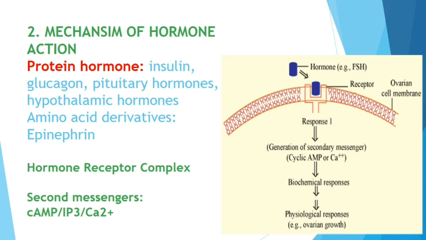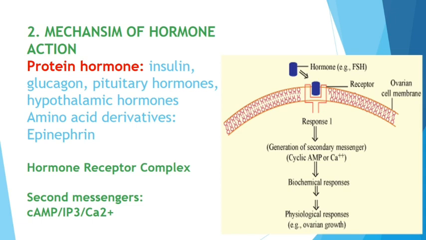So these hormones have to bind to the receptors present within the plasma membrane. The receptors could be any type of intrinsic proteins in the plasma membrane. Once the hormone binds to the receptor, a hormone-receptor complex is produced in the plasma membrane that activates G protein, that is response number one. This G protein will activate certain enzymes, and these enzymes produce certain secondary messengers, that is the second messenger.